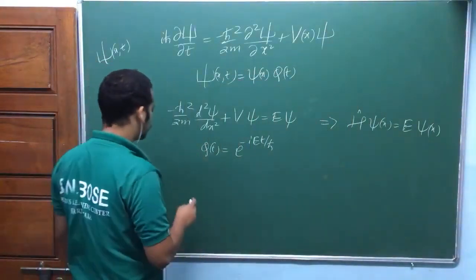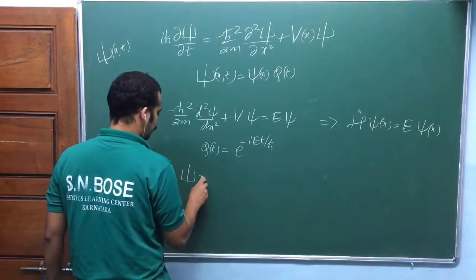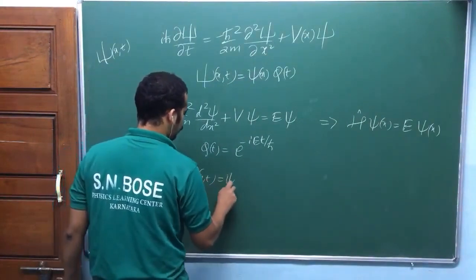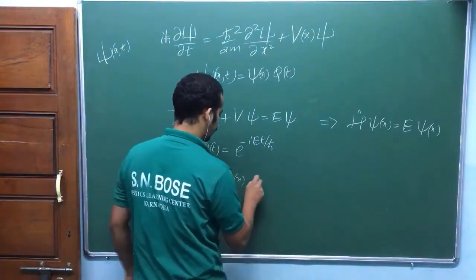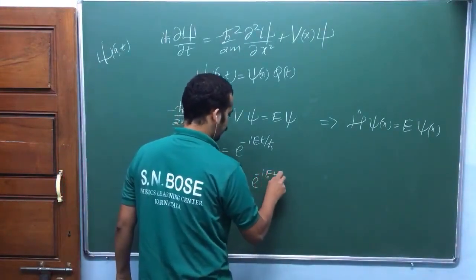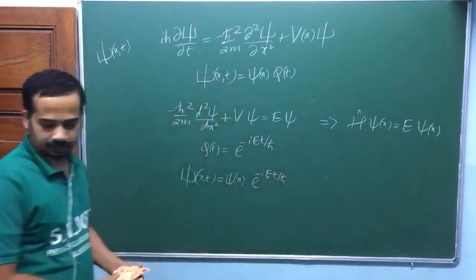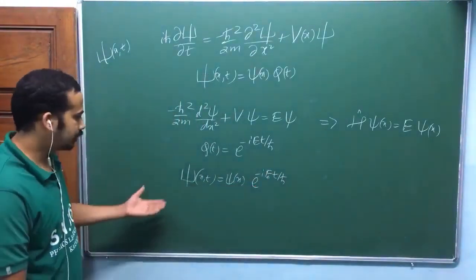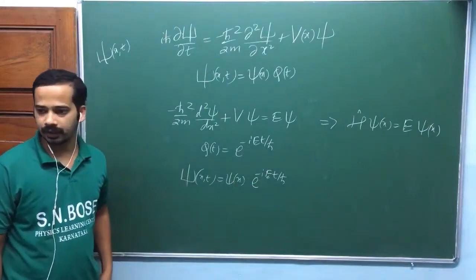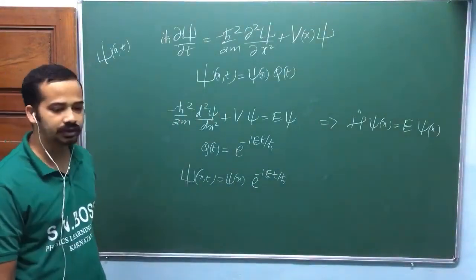And we found a separable solution. Psi of x comma t is equal to psi of x into phi of t, that means e power minus i E t by h bar. Since this time term comes in the e power i theta part, mod psi square, everything will be independent of time, isn't it? That's why we call that a stationary state.